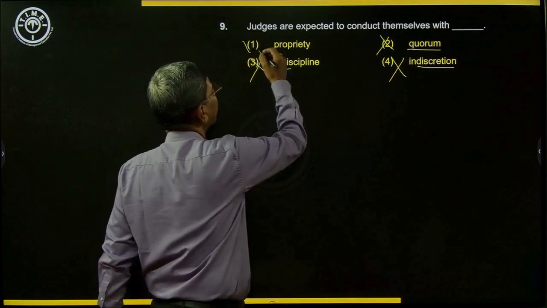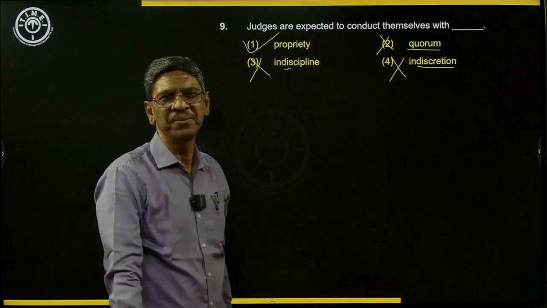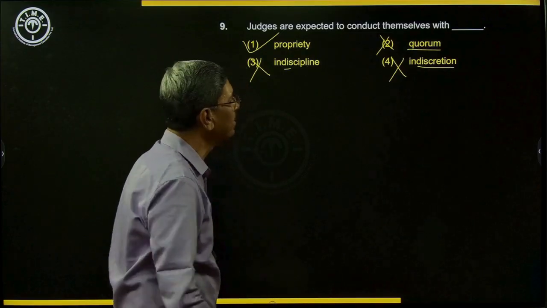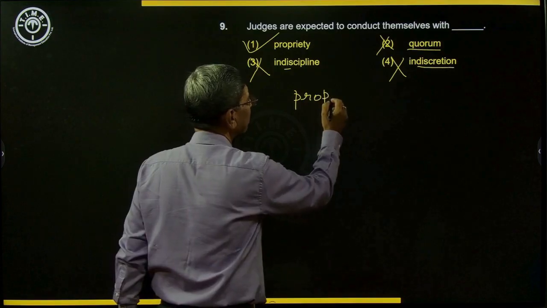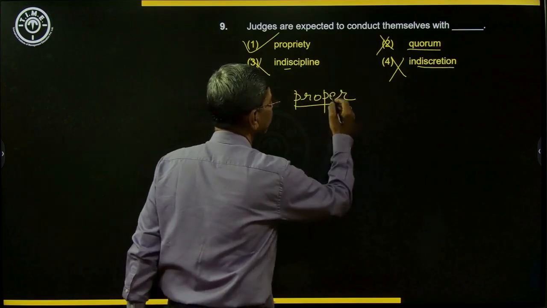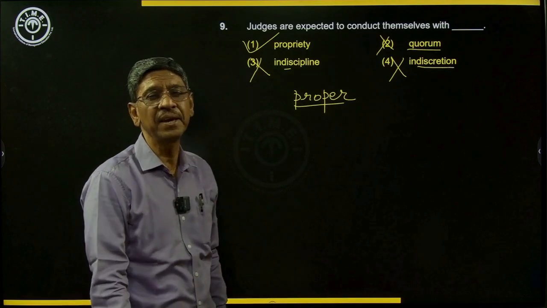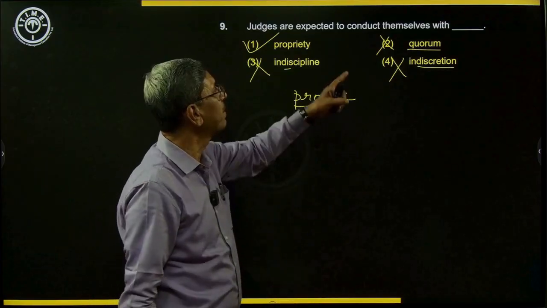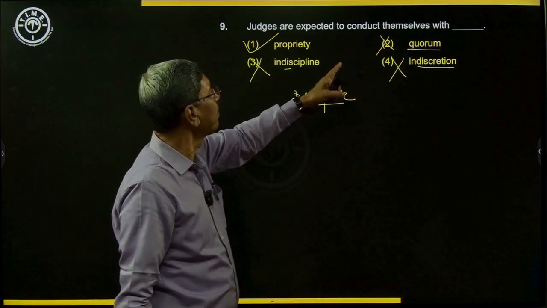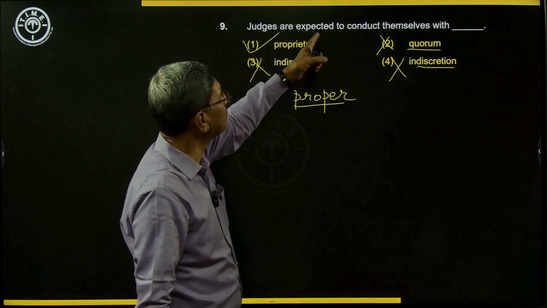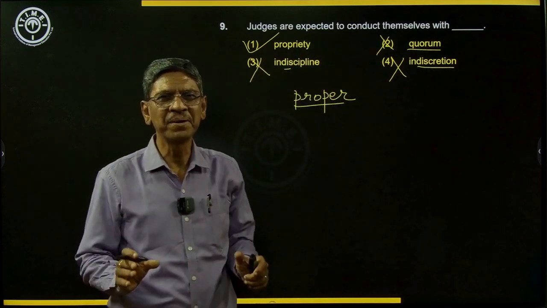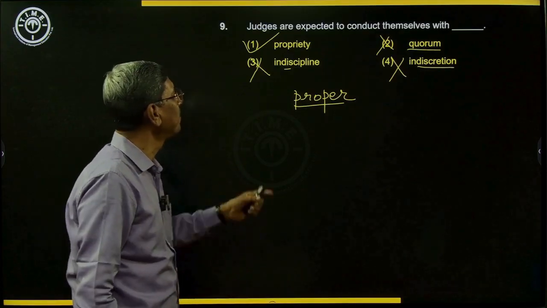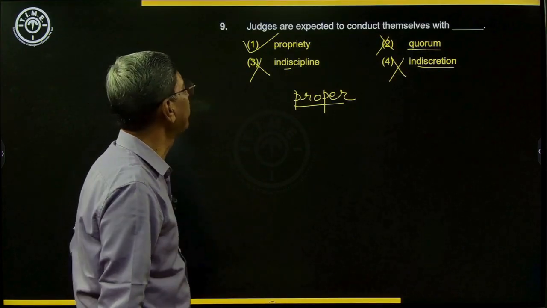So propriety is the correct word. Propriety means what? Proper behavior. The word comes from proper. Everything should be right. Everything they say, everything they do should be right. Therefore, judges are expected to conduct themselves with propriety, proper behavior. Okay? So propriety is the best in the fill in the blank.